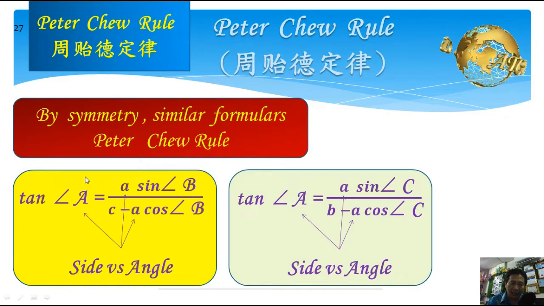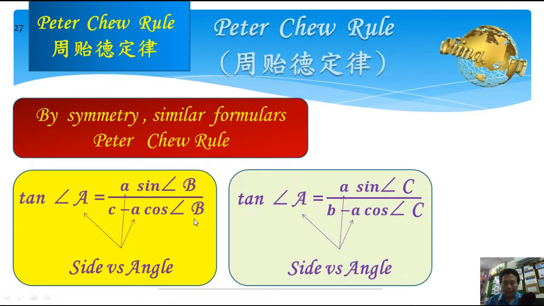If the angle we want to find is angle A, then the side here will be side A. And if the angle given is B, so here will be sine B, and the denominator will be cos B.